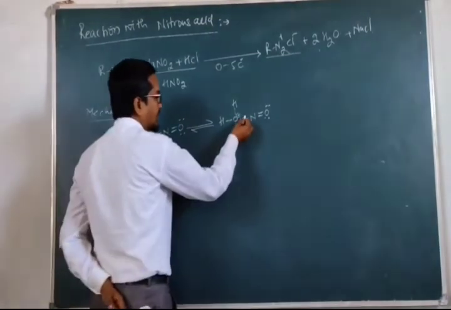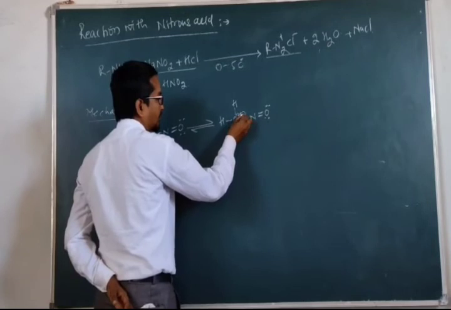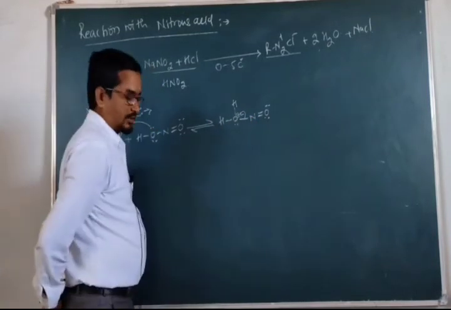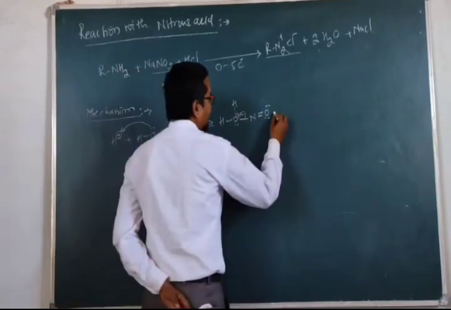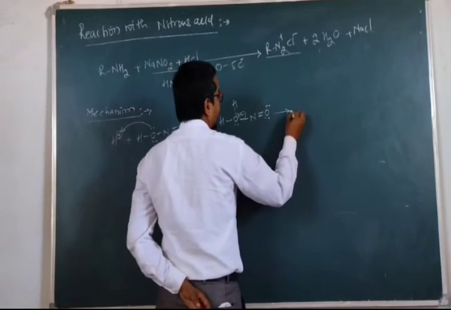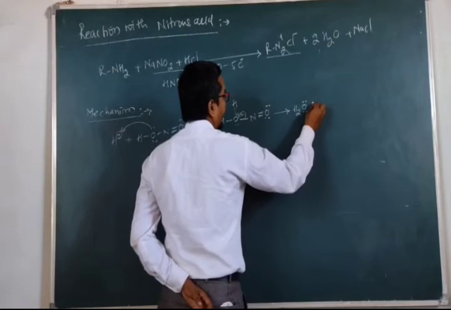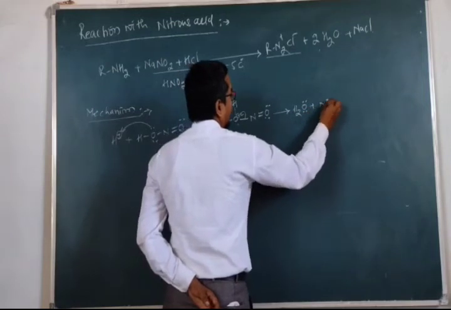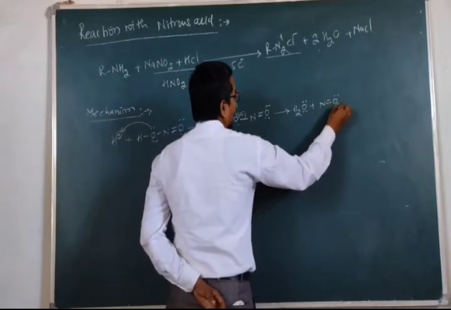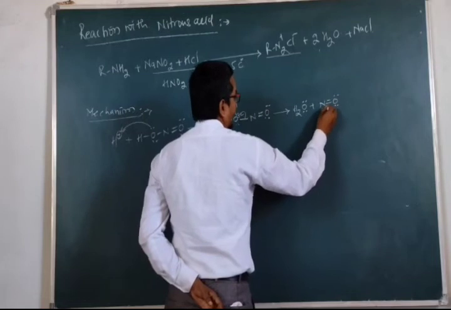The electrons shift towards oxygen, and it leads to the formation of H2O, with two lone pairs, plus N=O.